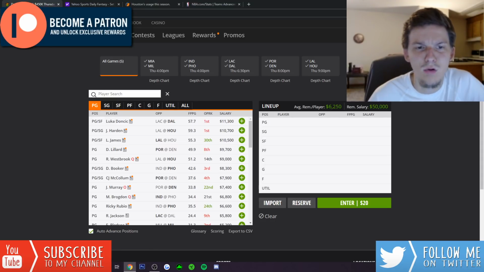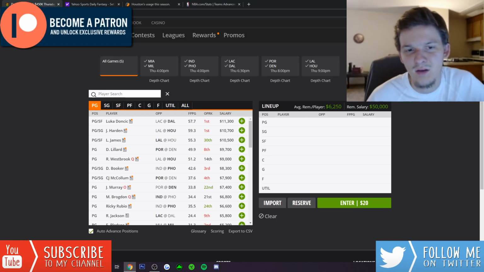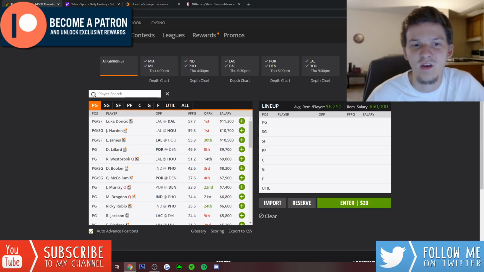Between him, Luka, and LeBron, I think I'd give the edge to Harden over the 3, especially if Westbrook's out. Harden would be so far ahead of the 3 if Westbrook's out, especially at his price. When Westbrook's not on the floor, Harden should be 12K plus. So if there's a chance Westbrook sits, I think you can just play Harden anyway.